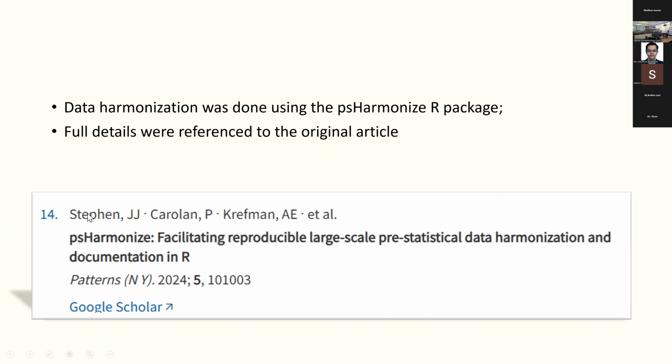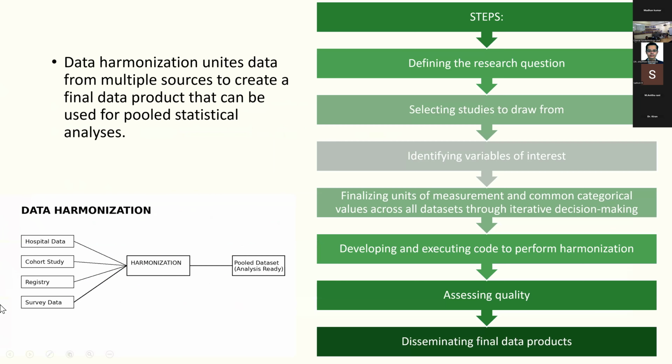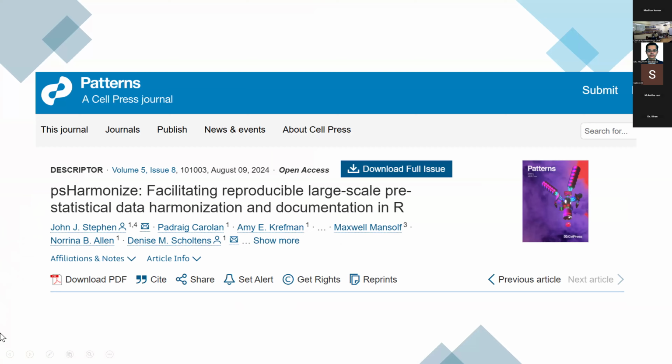So in the next few slides, I'll take you through the process of how they've done the harmonization. The first step is to define the research question. You select the studies to draw from, you identify the variables of interest, and then you finalize the units of measurement as well as the common categorical values. Next, you have to develop and execute the code to perform harmonization. Here they've used the PS Harmonize code. Next, you need to assess the quality and disseminate the final data product.